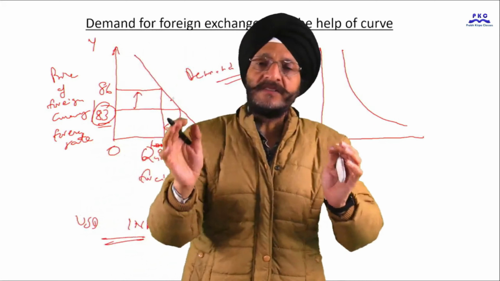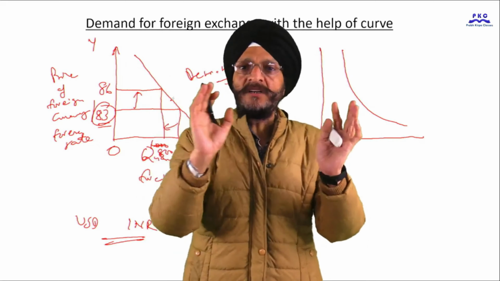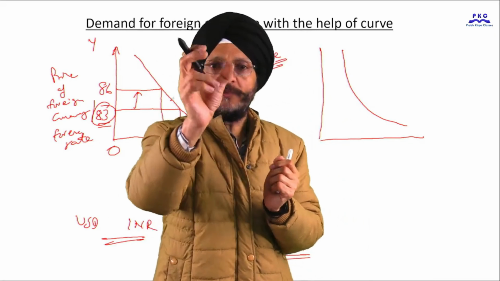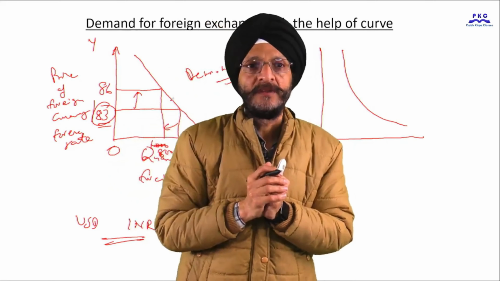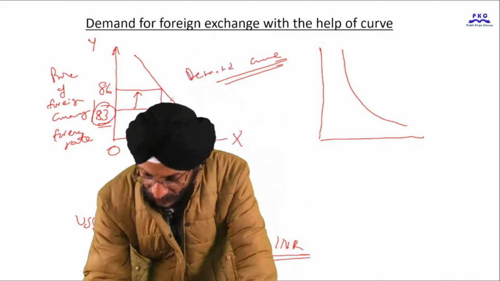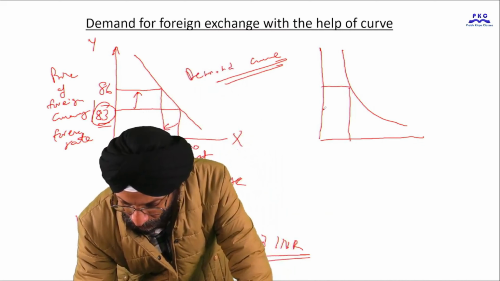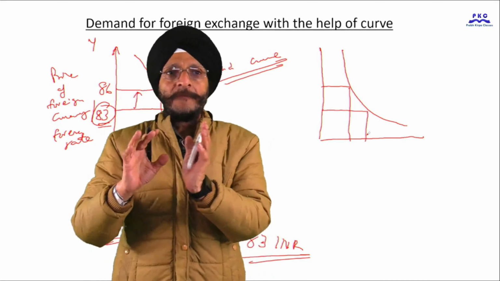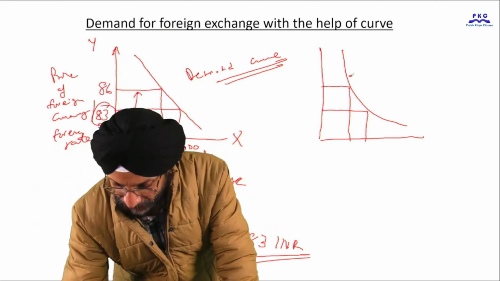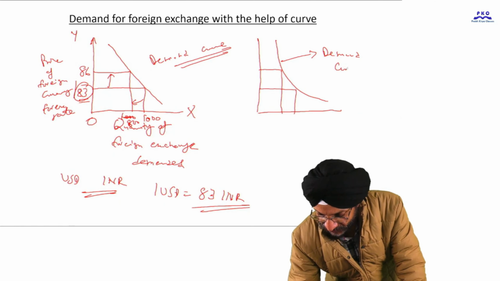Sometimes there are certain people who are not concerned about the price of foreign currency. They will go in for purchase of foreign currency. So this is also a form of demand curve, which in reality exists, which is somewhat in the form of a curved line.